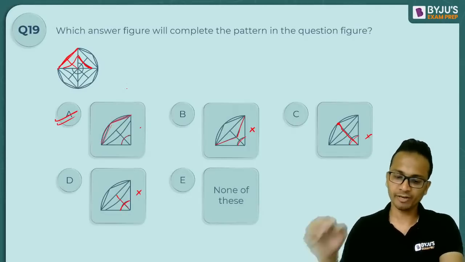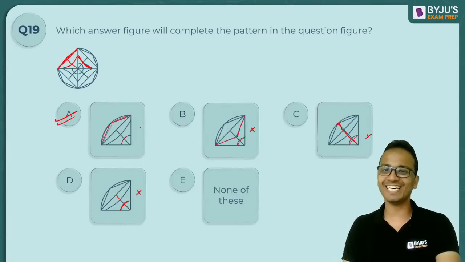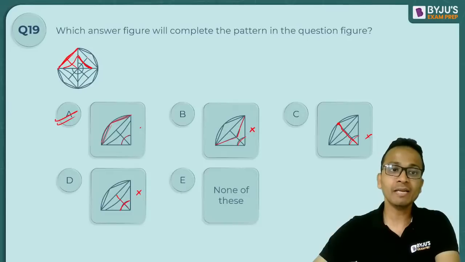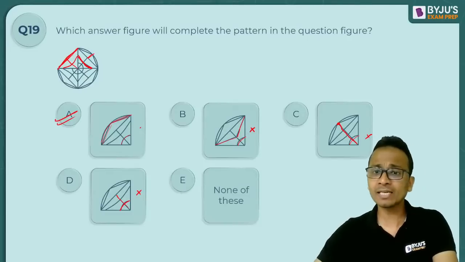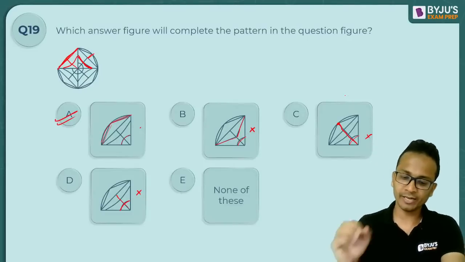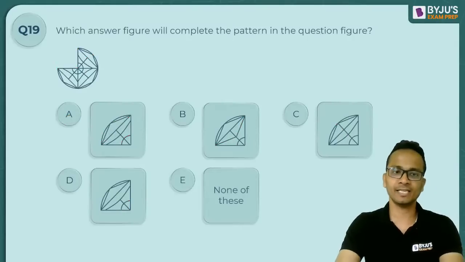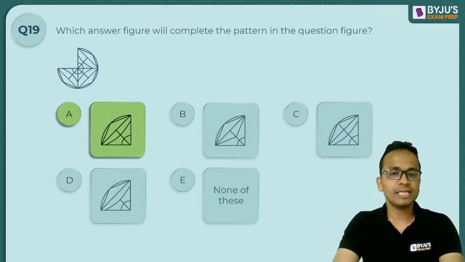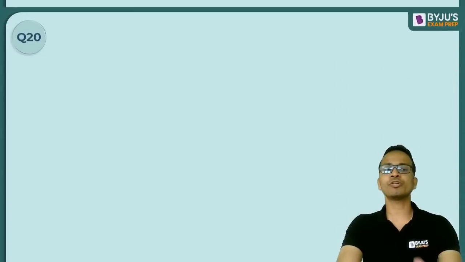So option A, Rishikesh, option C is not the answer. I have already told you because option C में वो extended line है. Line बाहर तक जा रही है. बाहर तक नहीं जानी चाहिए. So option A, Rishikesh, option A is the correct answer. All right. Great. Let's move on to the last question for the day.